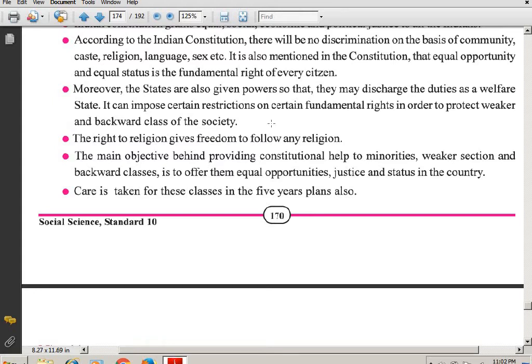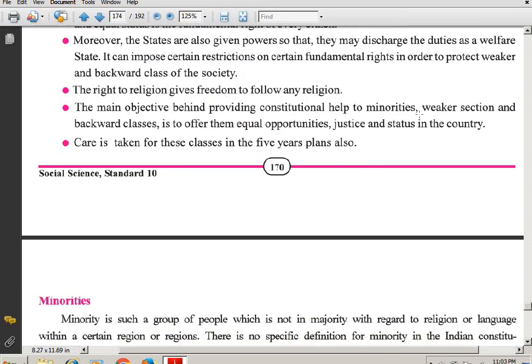So students, the Indian constitution gives us a provision for the country, but it becomes difficult country-wise, and therefore the states have the power to see that the people who are weaker and backward classes are getting their fundamental rights, and that they are protected and given the proper provisions.